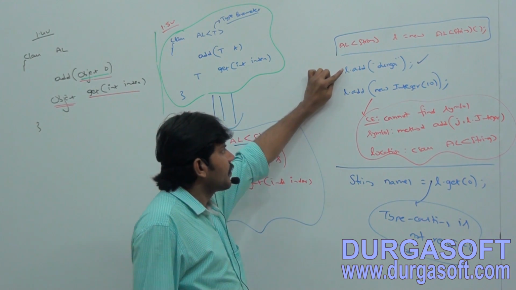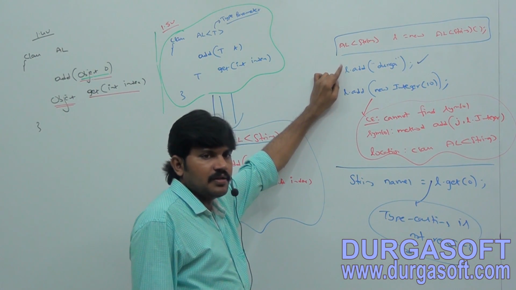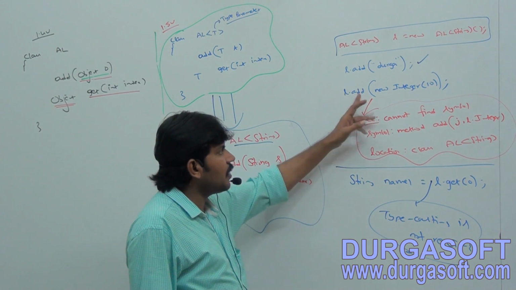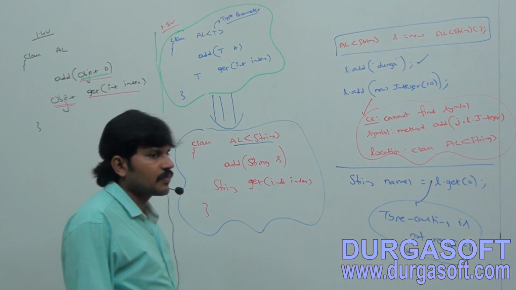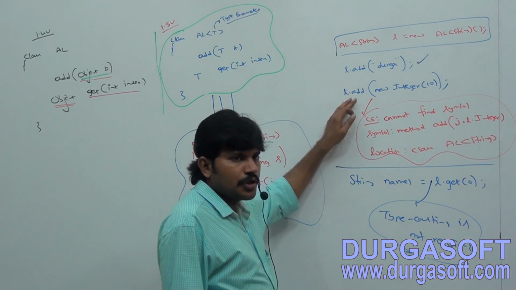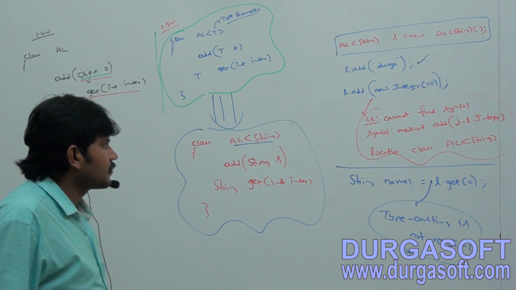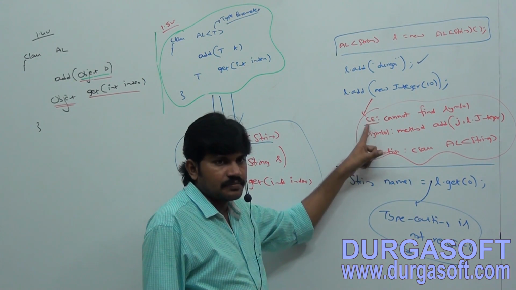Okay, at that point. L dot add of Durga, valid. L dot add of new integer of 10. So immediately compile time error you are going to get.